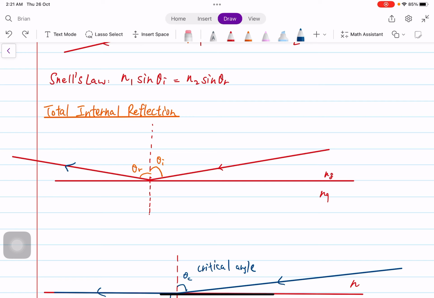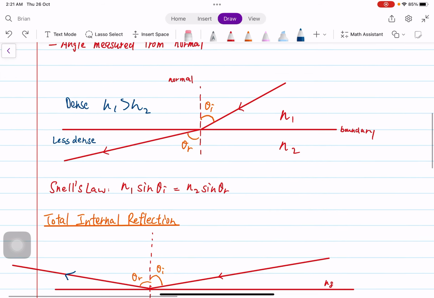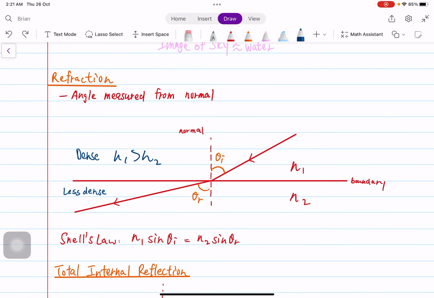And how we could picture how total internal reflection is related to refraction is that, as we can see, we're traveling from a dense medium to a less dense medium, right? So what if the incident ray is here? Probably it's not going to be bent away from normal that much, so it's going to be here, right? But what if this time we're looking at an incident ray that is closer to the boundary? So the refracted ray would be closer to the boundary as well.